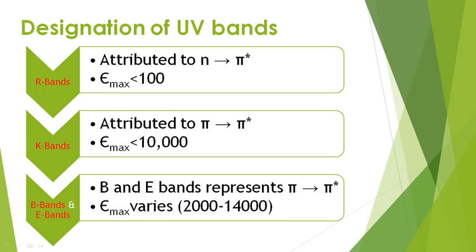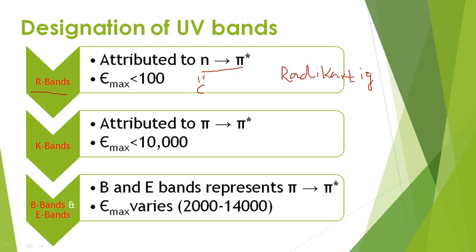When the bands appear, how to name the band? Generally for n to pi star transitions, we give the name R band. R is meant for radical or group. These transitions can be attributed to n to pi star, and n to pi star transitions are generally given by carbonyl compounds.